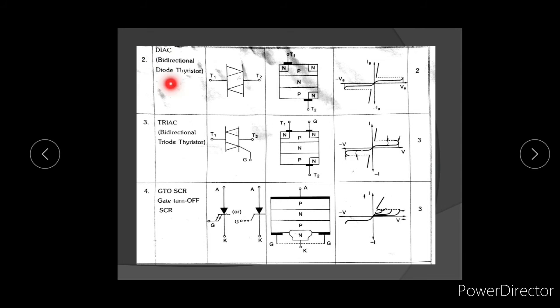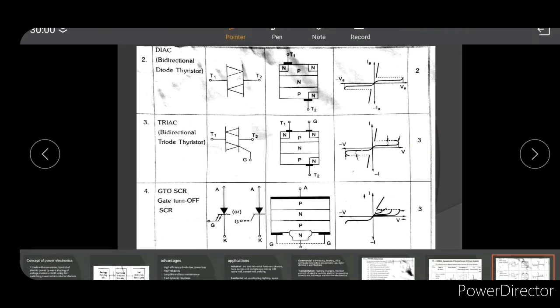Similarly, DIAC means bidirectional diode thyristor. Here is the circuit symbol, consisting of only two terminals, T1 and T2. This is the internal structure and VI characteristics. Next, TRIAC means bidirectional triode thyristor. Here two thyristors are connected in opposite directions to form the TRIAC. This is the internal configuration and VI characteristics. It has three terminals.